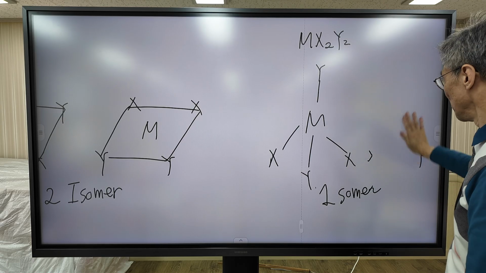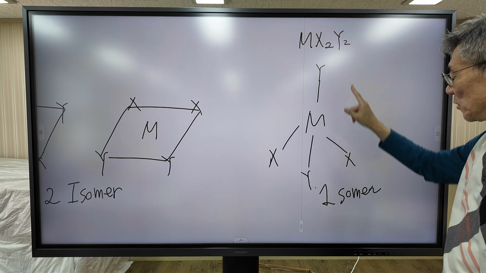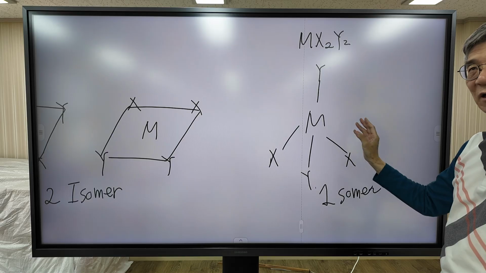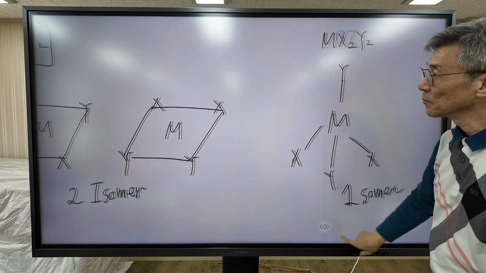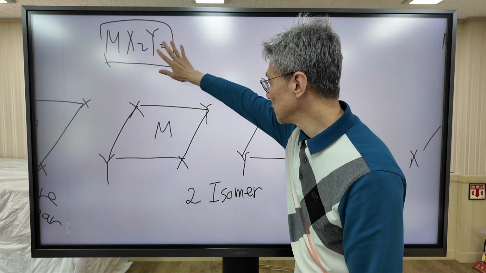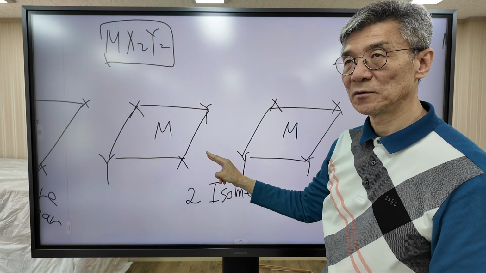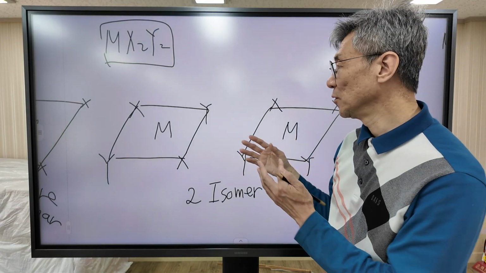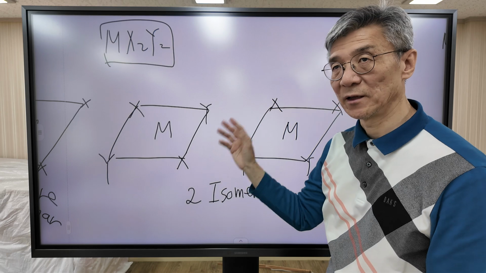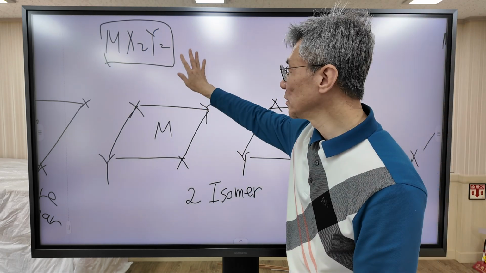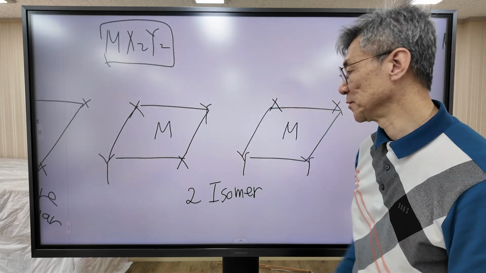So actually, for this formula, only one isomer is possible for the tetrahedral structure. But if this formula has a square planar structure, two isomers are possible. So when you count the number of isomers, you can differentiate which structure is right. So this is the coordination number 4 structure.